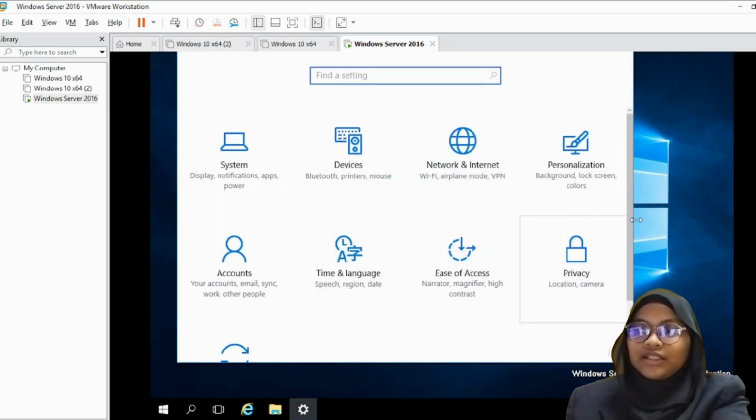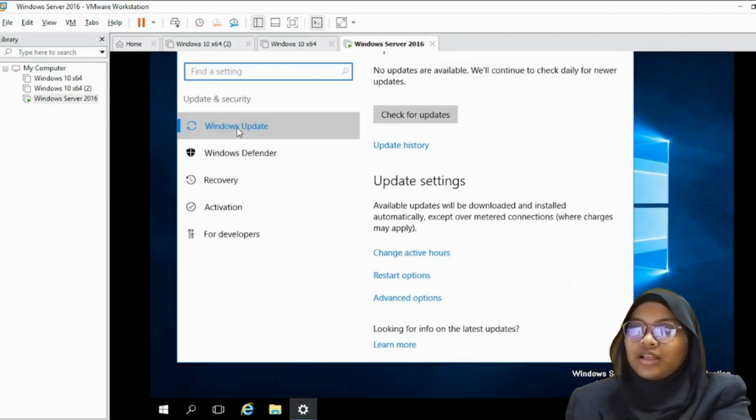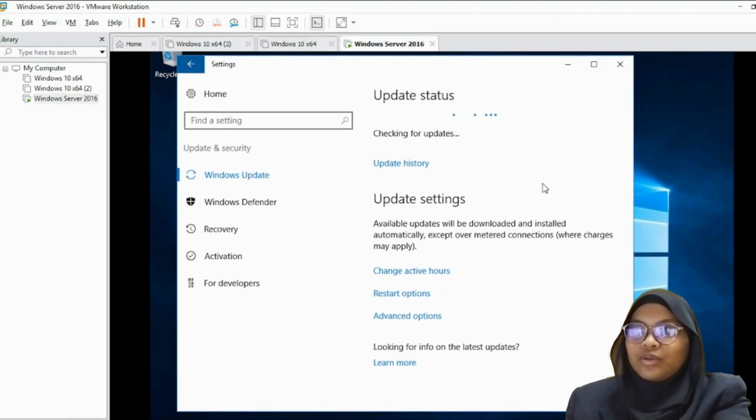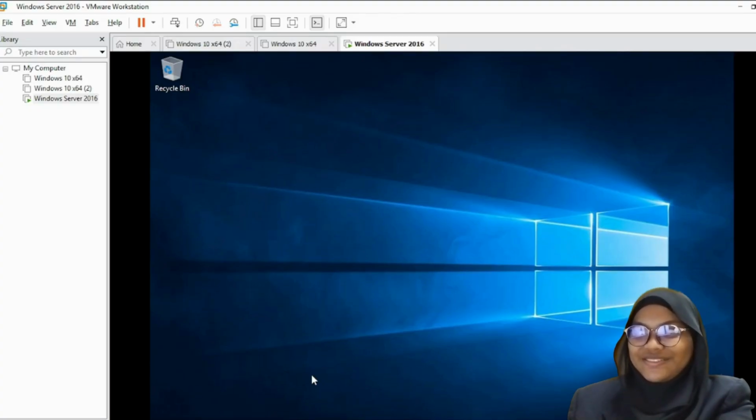Step 6, show Windows Update. Firstly, click Windows and then click Setting. Scroll down and open Update and Security and then click Window Update and there click Check for Updates. Wait a moment, and after this we can see the updates for Windows that are available and update history of these Windows. After that, done for part 6.